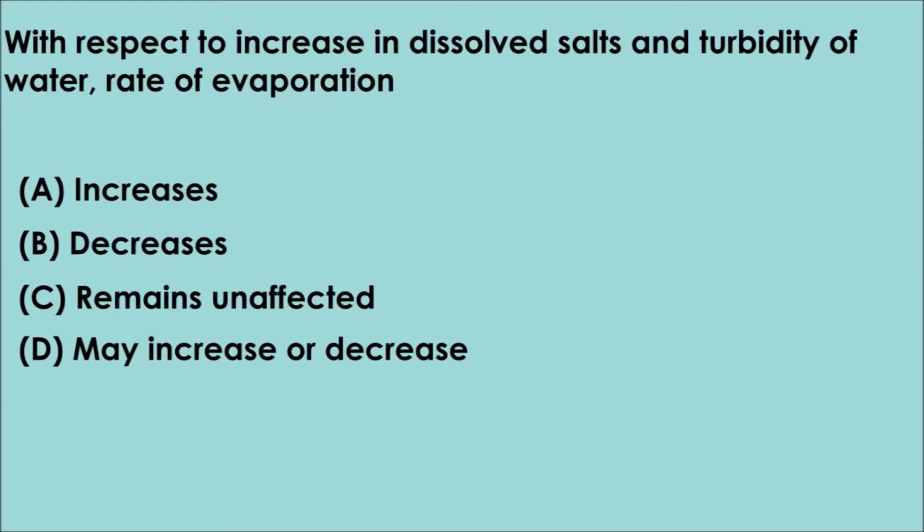Question 21. With respect to increase in dissolved salts and turbidity of water, rate of evaporation. Option A, it increases. B, it decreases. C, it remains unaffected. Option D, it may increase or decrease. The correct answer is option B, it decreases. That is, with respect to increase in dissolved salts and turbidity of water, the rate of evaporation decreases.